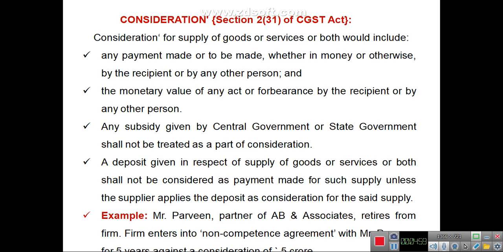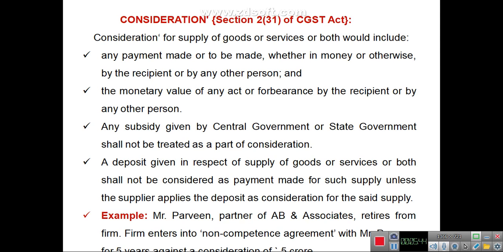It also includes the monetary value of any act or forbearance by the recipient or by any other person. Any monetary value paid by a person to another person, either for doing any act or for not doing any act, or stopping that person from doing any act, is consideration. For example, Mr. Praveen, a partner of AB and Associates, retires from the firm and enters into a non-compete agreement for 5 years against a consideration of 5 crore.